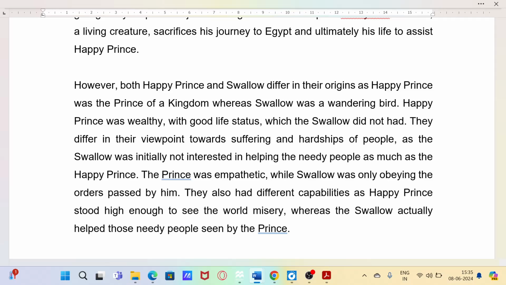The prince was empathetic while Swallow was only obeying the orders passed by him. They also had different capabilities, as Happy Prince stood high enough to see the world's misery, whereas the swallow actually helped those needy people seen by the prince.